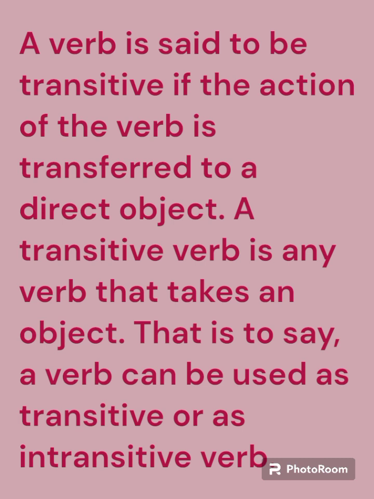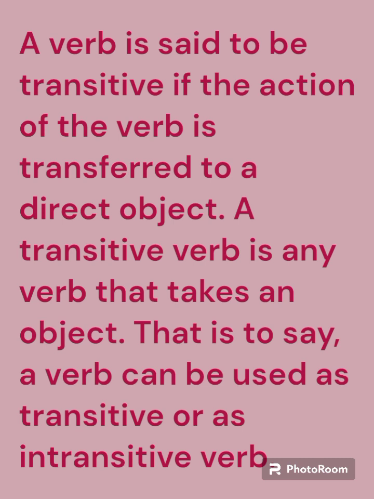But before we go on, we would like to understand what an object is. An object is the word, the thing, or the person that takes or that suffers the action of the subject. In a sentence, you will have the subject, the verb, and the object.